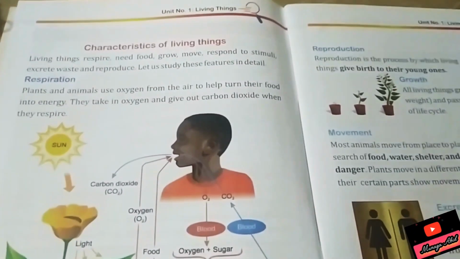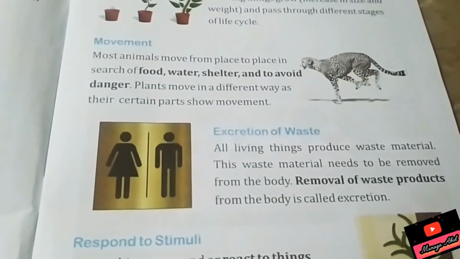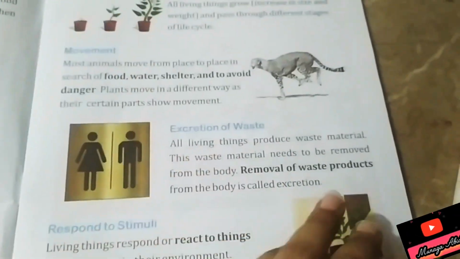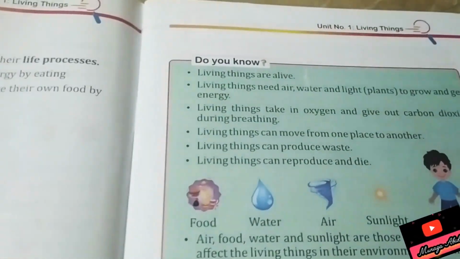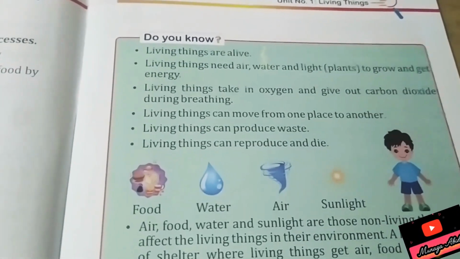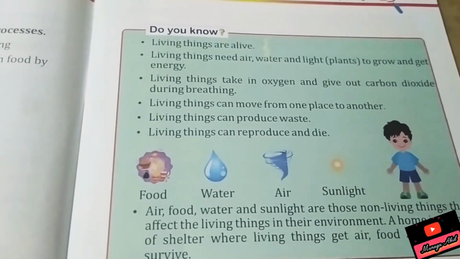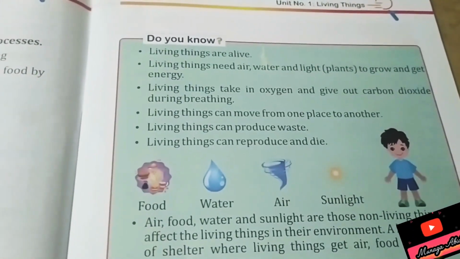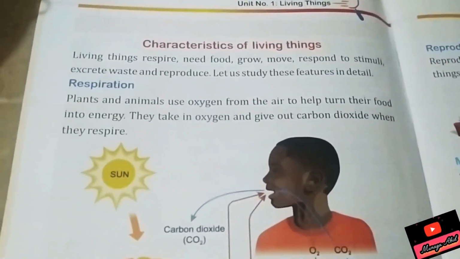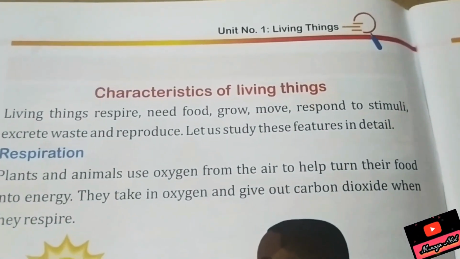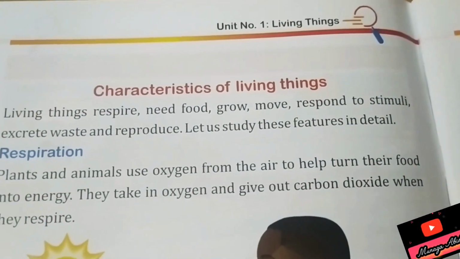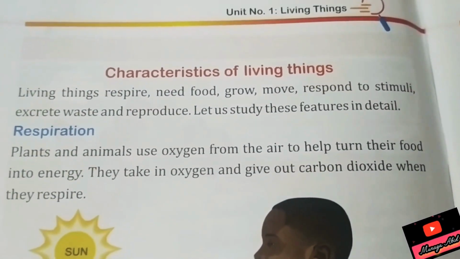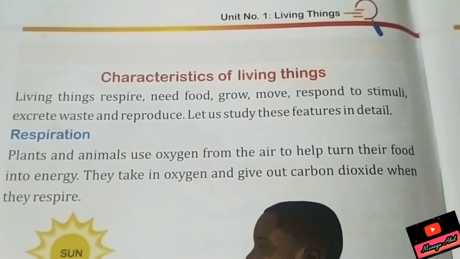Living things respire, reproduce, move, respond to stimuli, and take food. These are the characteristics of living things. Living things are alive. Living things need air, water and light to grow and get energy. Living things take in oxygen and give out carbon dioxide during breathing. You have studied the characteristics of living things. Living things respire, need food, grow, move, respond to stimuli, excrete waste and reproduce.